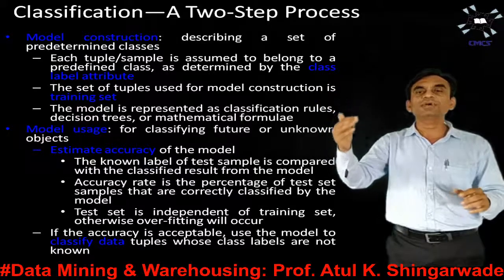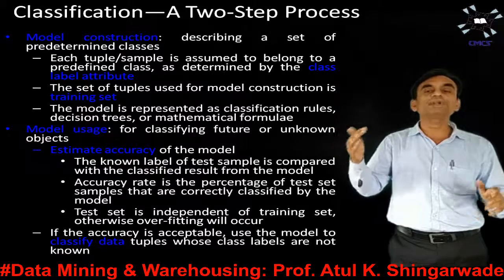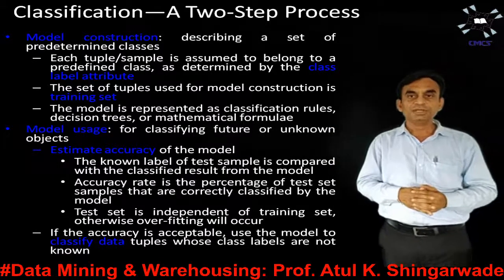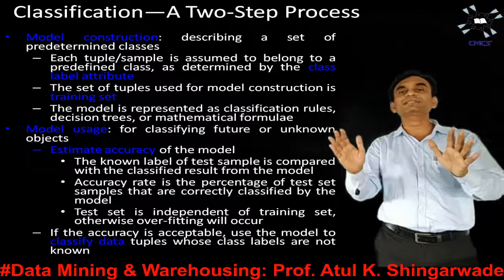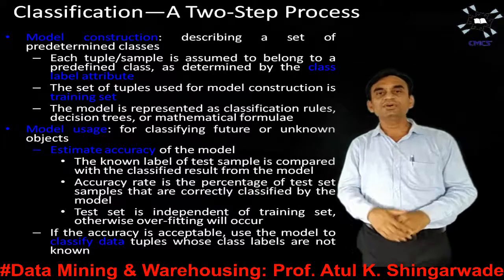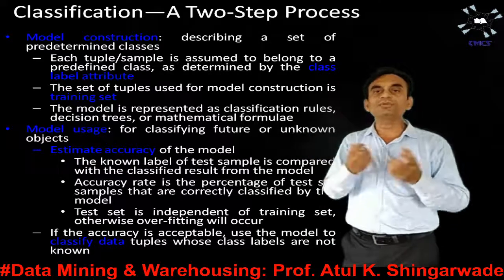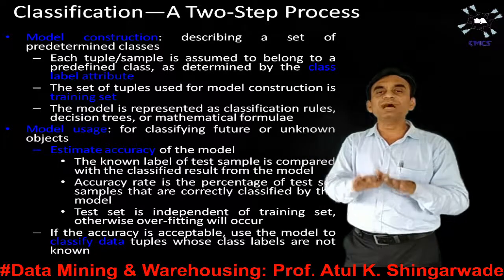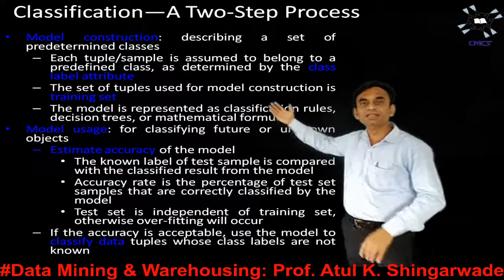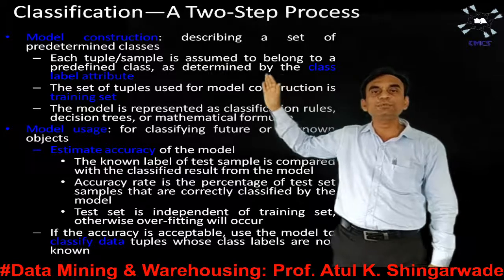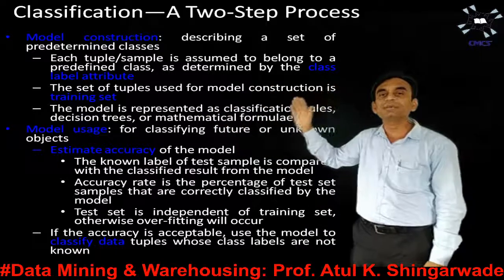No, so it will not fall into the distinction category. Is it greater than 60? No, so it will not fall into the first class category. Is it greater than 45? Yes, so that value is going to fall into the second class category. Clear? Likewise, whenever the class labels are already known, we assign the data values to a particular class. That's why it is said that each tuple or sample is assumed to belong to a predefined class as determined by the class label attribute.